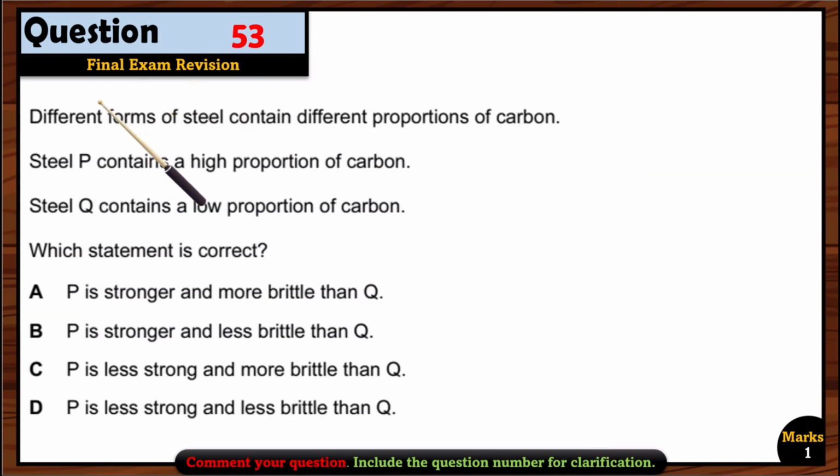Okay, let's see question 53. Different forms of steel contain different portions of carbon. Steel P contains a high portion of carbon. Steel Q contains a low portion of carbon. Which statement is correct? Okay, so now the P has more portion of carbon, so it means it will be more stronger.